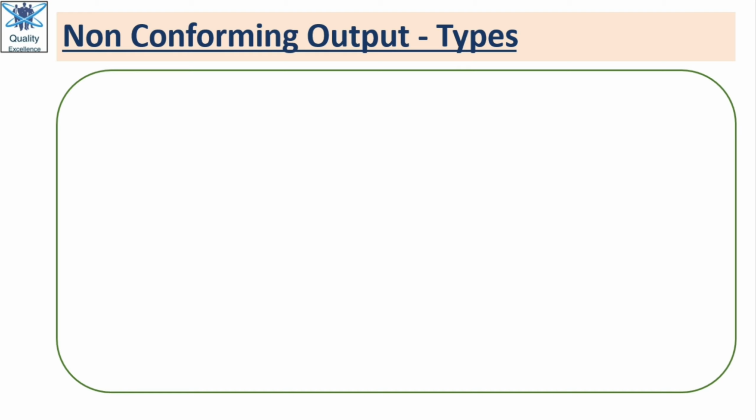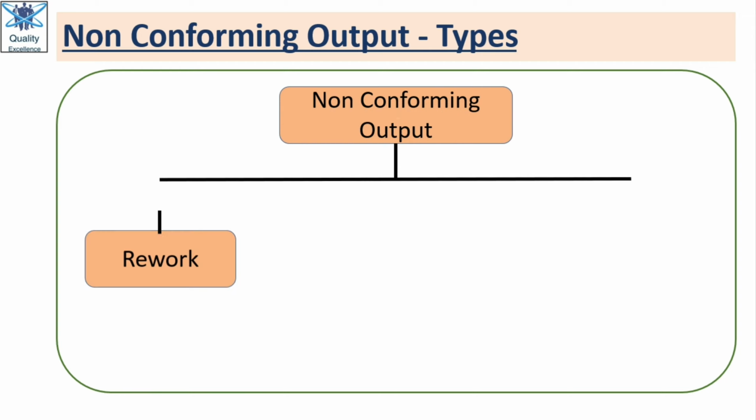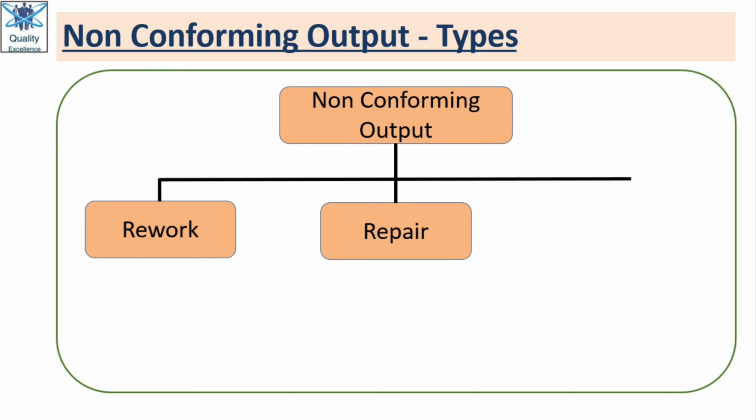And now let us understand the types of non-conforming products or outputs. In non-conforming output, there may be three types. One is where we can do some rework. Second is where we can do some repair. And the third one is it is not usable and we have to reject it. So almost we all know what is reject. Reject is a part which cannot be used. We have to either scrap it. So today we will focus on rework and repair.